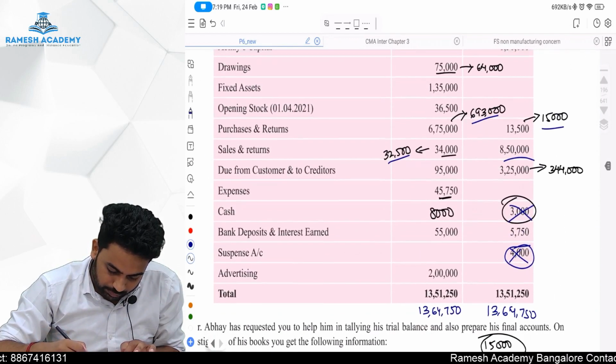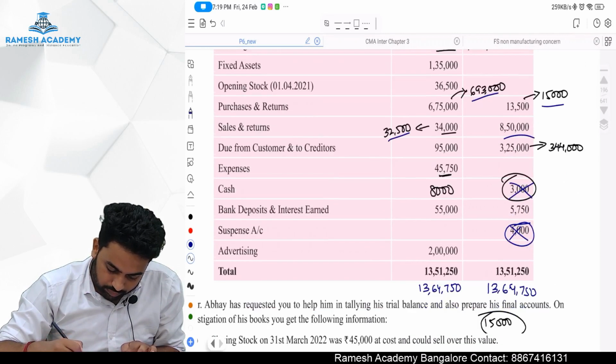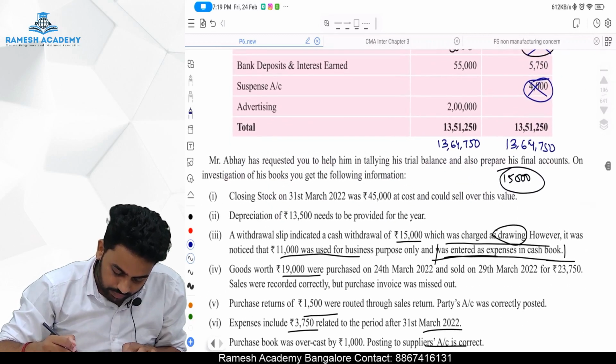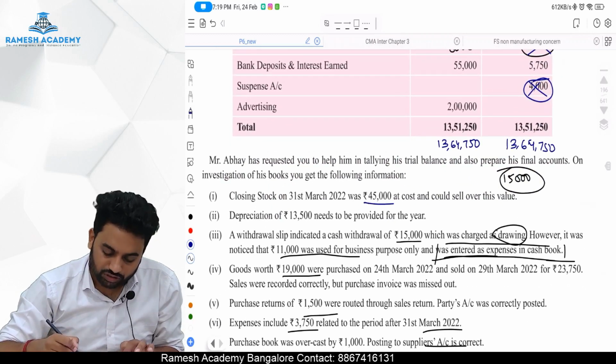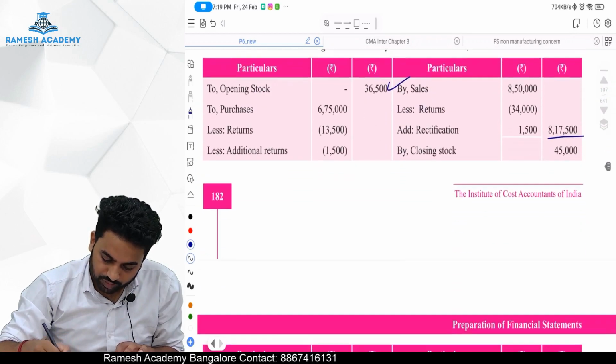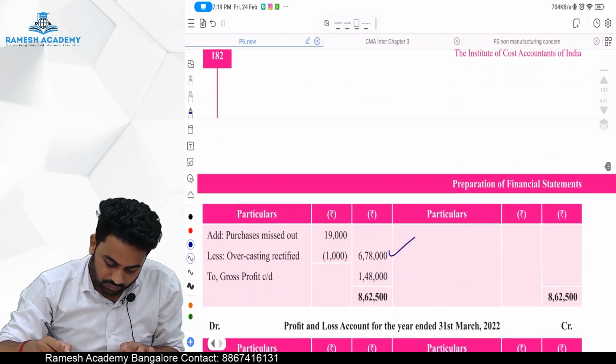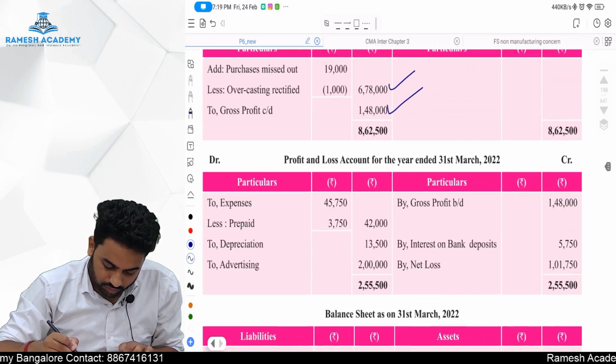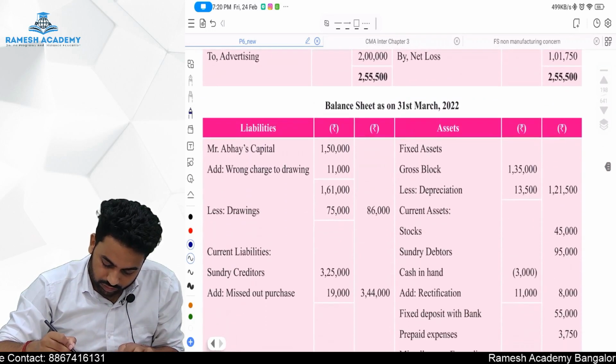What else? Due from customer, expense is there. Cash is done. Bank done. Suspense is done. Advertising is done. Here closing stock is 45,000. So by closing stock 45,000. With all these things we will arrive at a gross profit of 1,48,000.